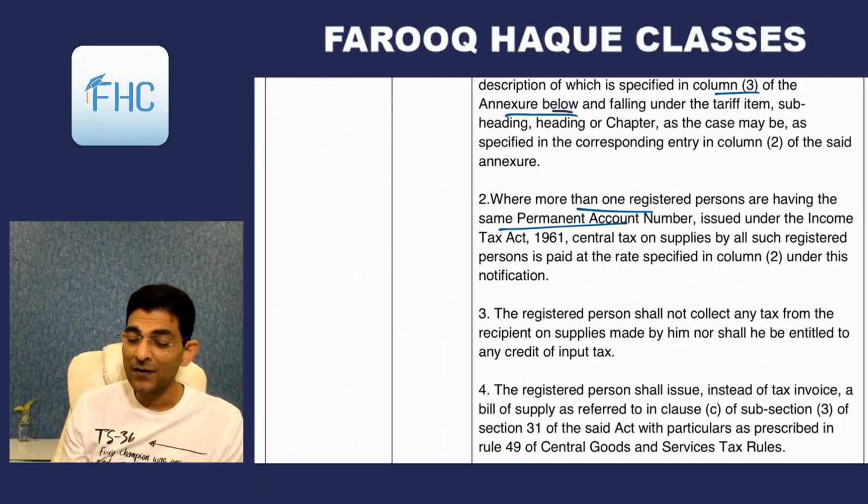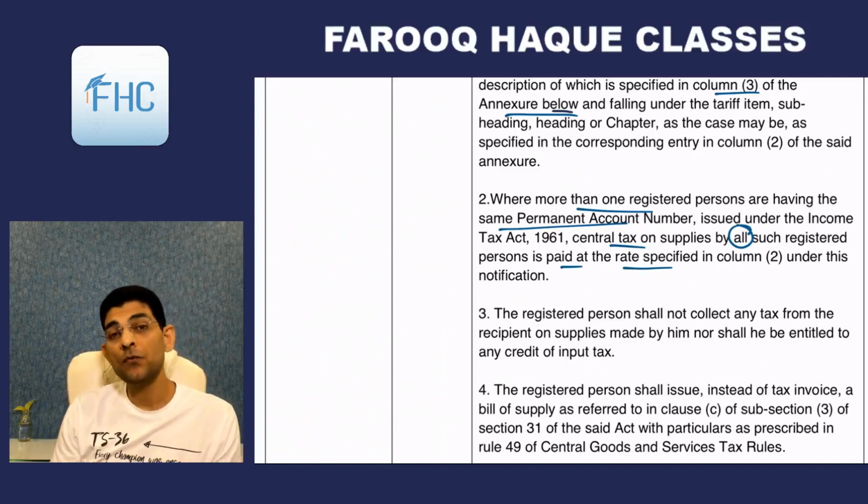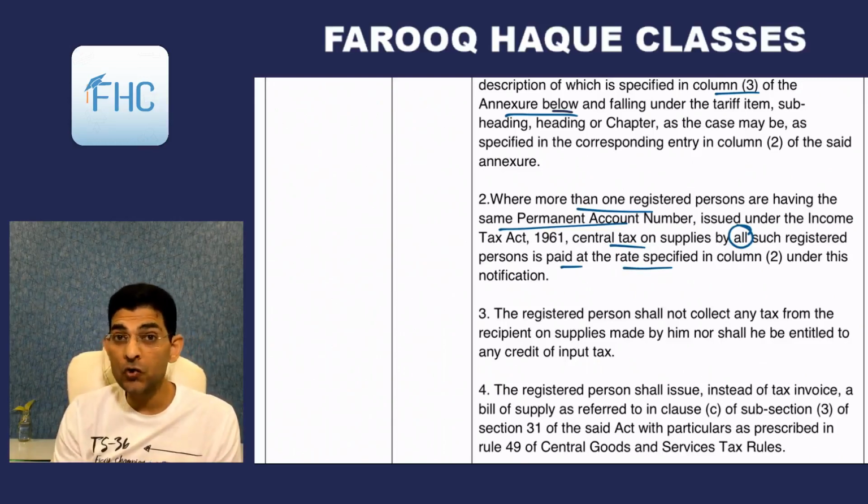Then central tax on supplies by all such registered persons is paid at the rate specified under this notification. It means you have to take the option of this notification. This notification is also optional, like the composition scheme. So if you opt for this concessional rate notification, then you have to opt for all your registered premises. Not some, it has to be all.